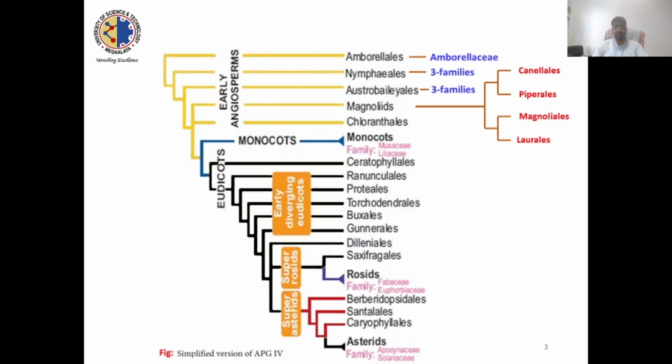This is the outline of classification, the APG IV system of classification. According to the APG IV system of classification, or APG 5 now, this group belongs to the early angiosperms. As you can see here, the first angiospermic group is Amborellales. These are some groups, and inside this you will find the order Magnoliales. So the species of this group are primitive in origin.